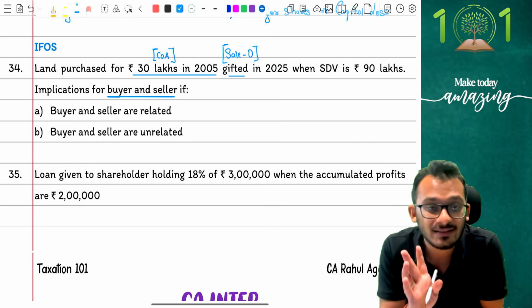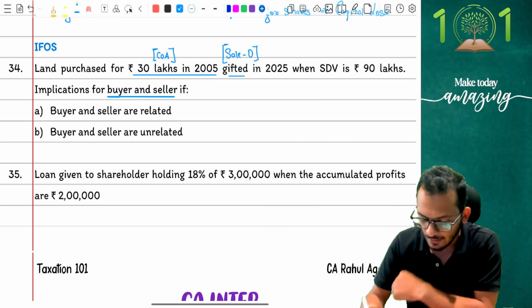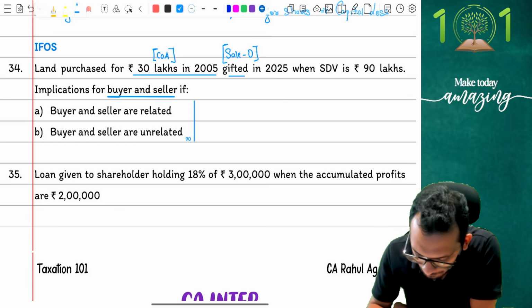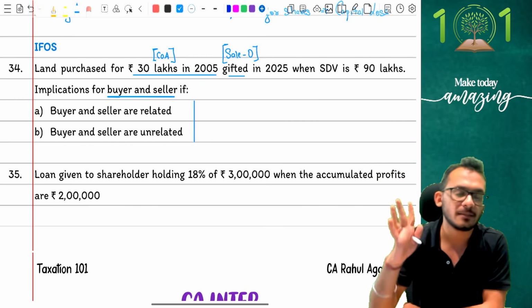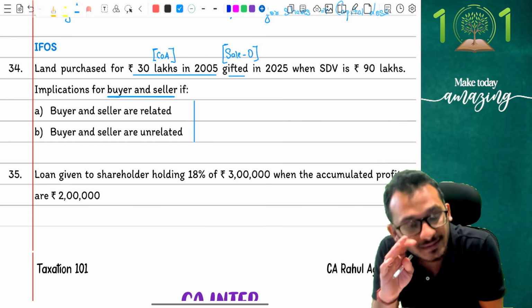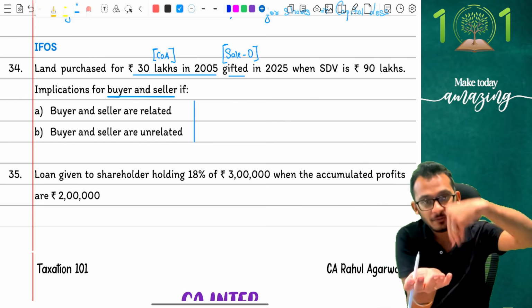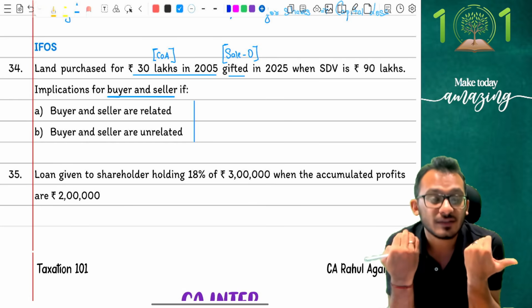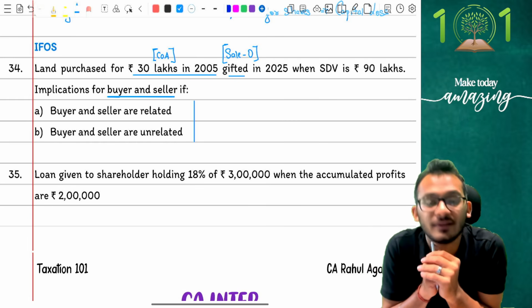First thing, people, let's look from each perspective. From the giver's perspective, what has happened? The giver has given the house as a gift, and that's where the problem starts. Capital gains says that when the person who's holding the asset gives a gift to someone else, this transaction is not regarded as transfer.